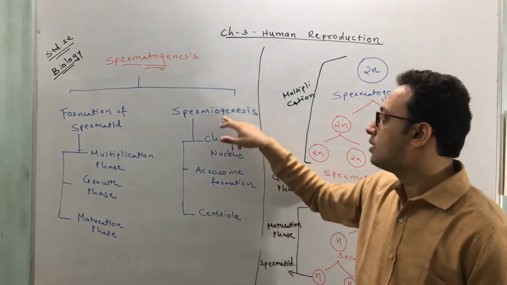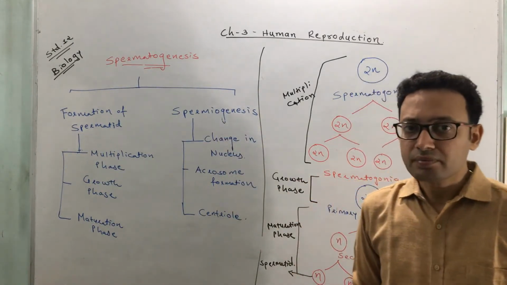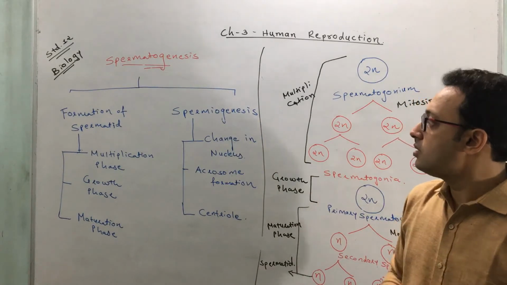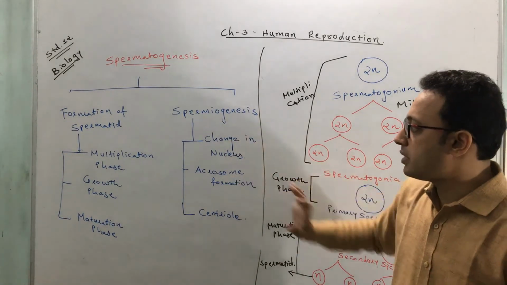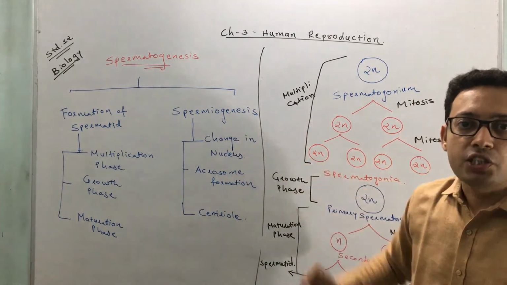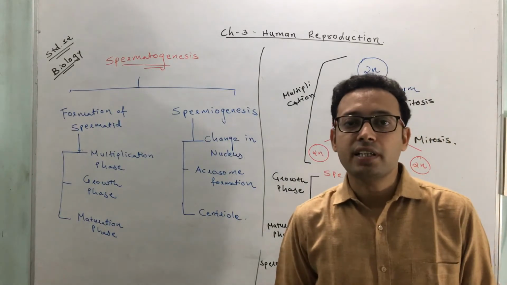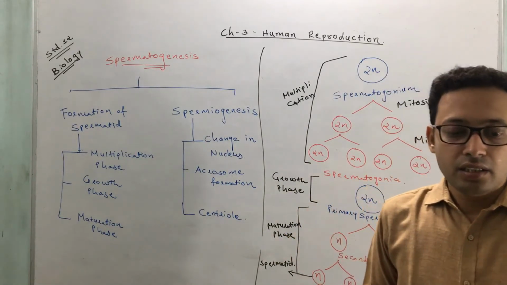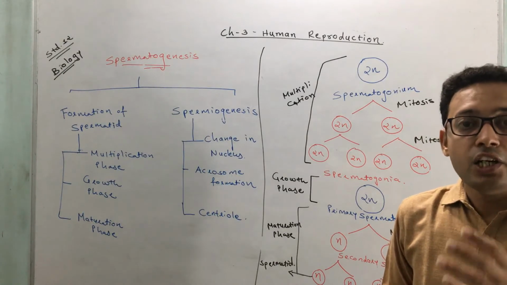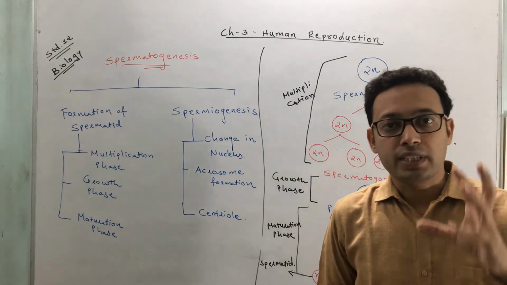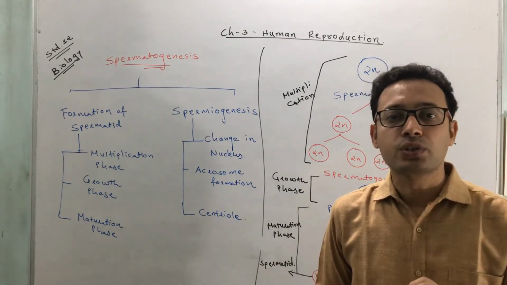Okay, so let's start with spermiogenesis. In spermiogenesis, three changes take place. First is the change in the nucleus. What kind of change occurs in the nucleus? Here the nucleus loses water, and that's why its size gets reduced.